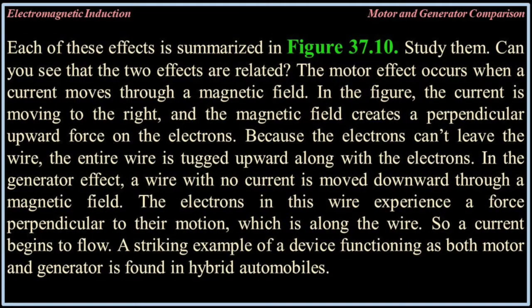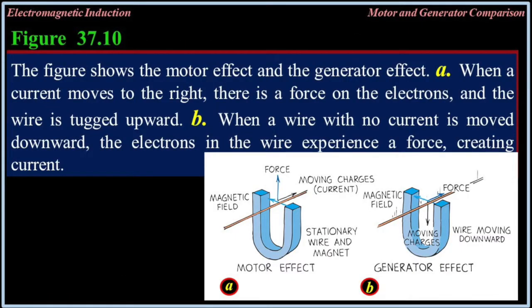Each of these effects is summarized in figure 37.10. Study them. Can you see that the two effects are related? The motor effect occurs when a current moves through a magnetic field. In the figure, the current is moving to the right, and the magnetic field creates a perpendicular upward force on the electrons. Because the electrons can't leave the wire, the entire wire is tugged upward along with the electrons.